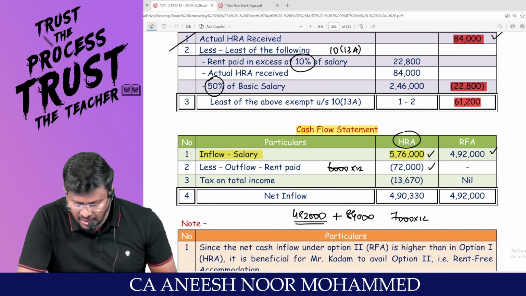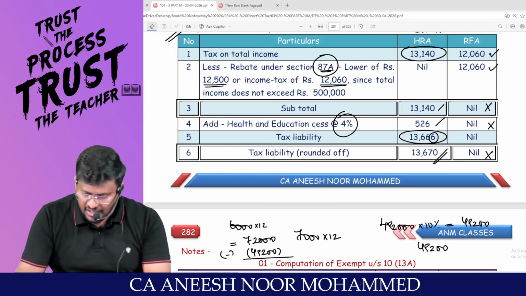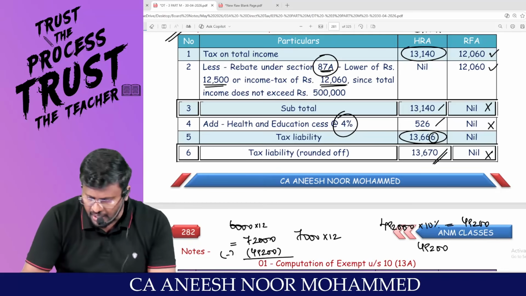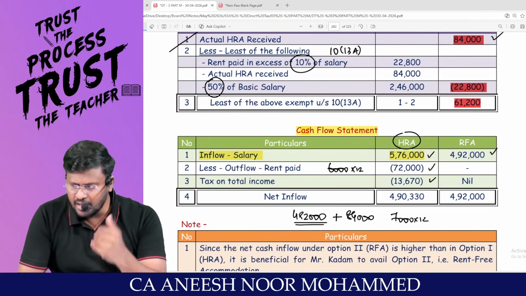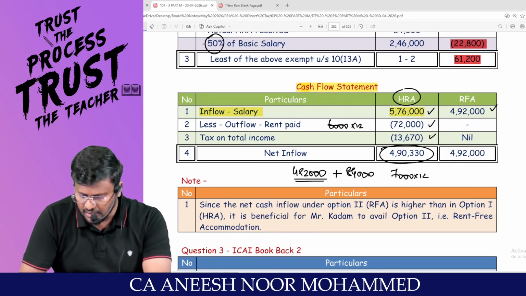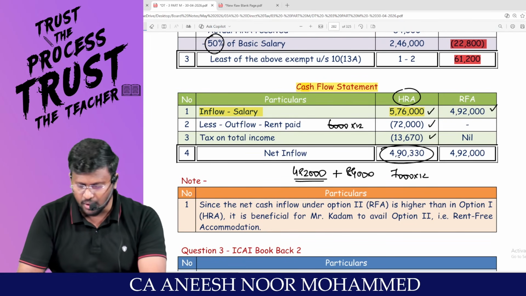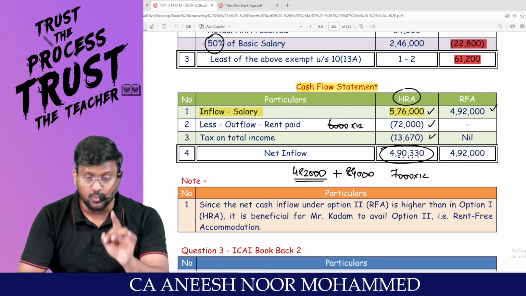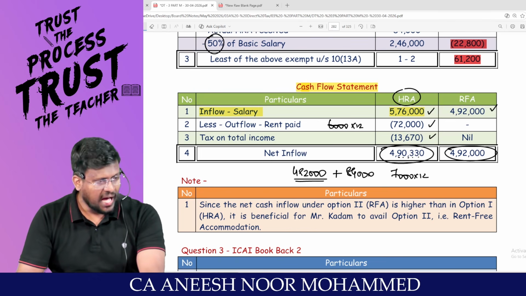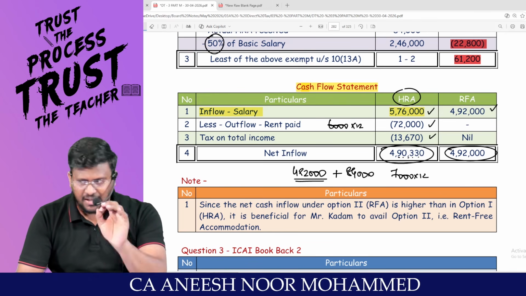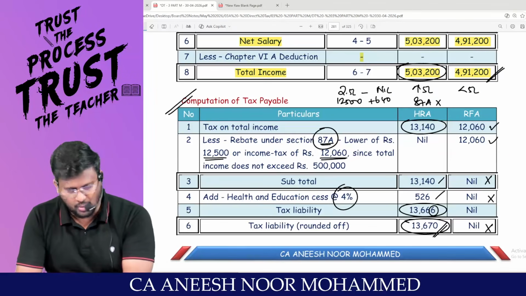Am I right, sir? And if the assessee is traveling through the HRA route, in addition to that, he is liable to pay 13,670 as tax. Tax payment, again a cash outflow. In the sense, the balance money available in the pocket of the employee is 4,90,330 if it is the HRA route. Whereas if he is traveling through the RFA route, the balance money available with the employee will be 4,92,000, and tax payable also zero.